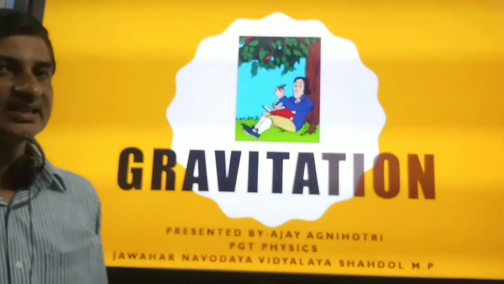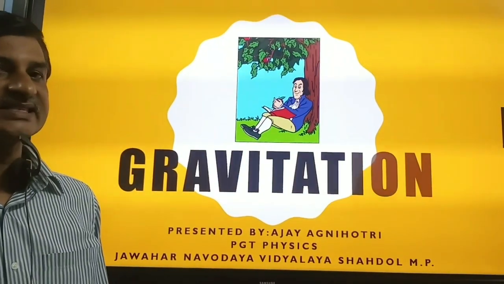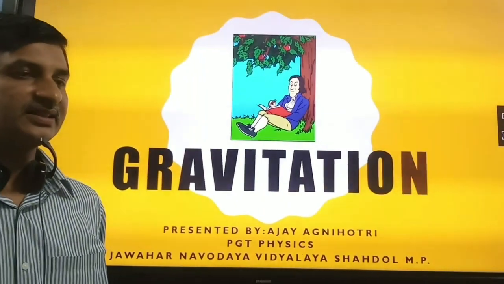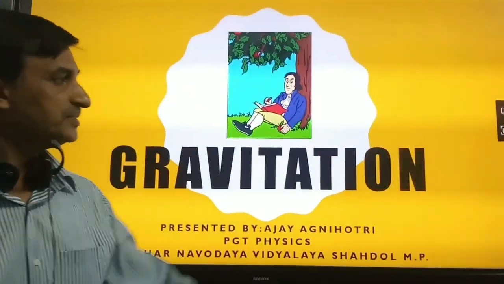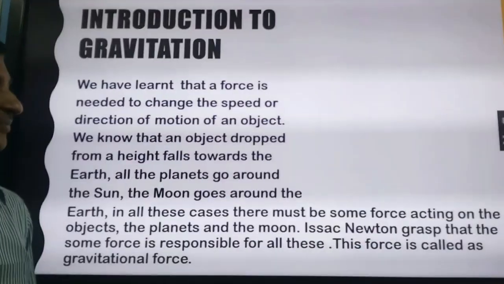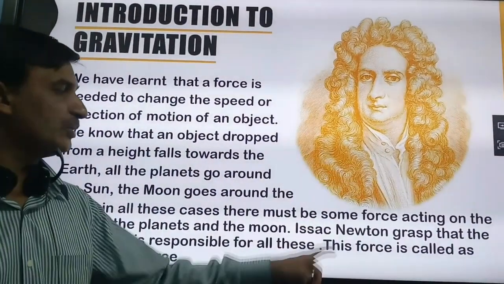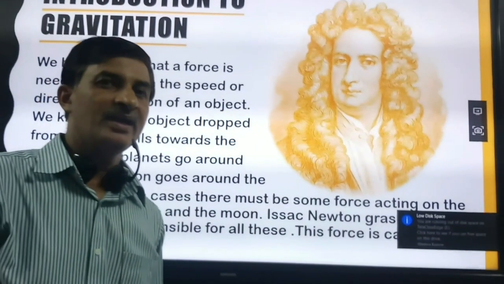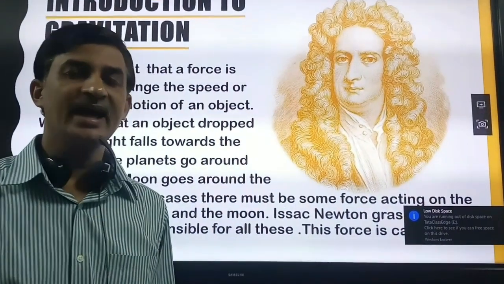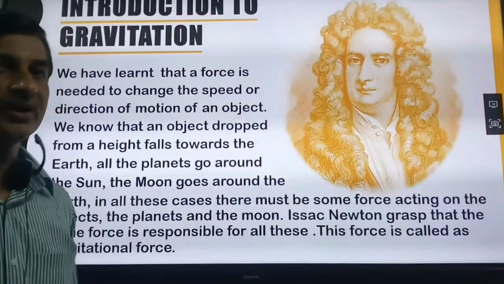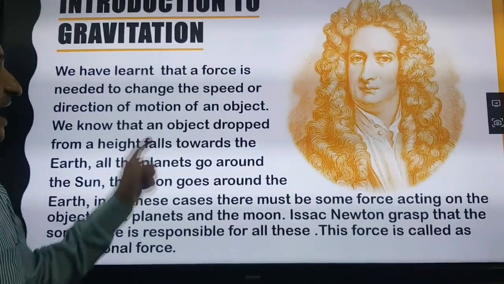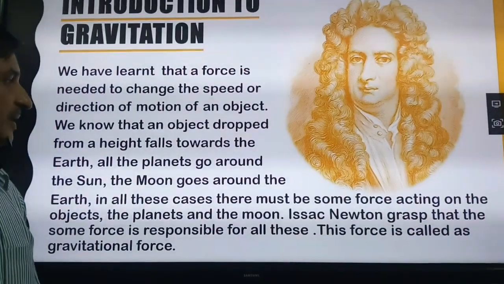What is the name of the force and who applies the force over it? The Earth only. And the name of this force was proposed by a famous scientist, Isaac Newton. He saw an apple falling towards the Earth, and from this interesting observation he gave this idea, gravitation.